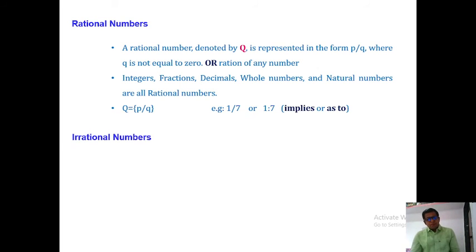Irrational number: simply put, a number which is not a rational number is called an irrational number. Yes, this is right.